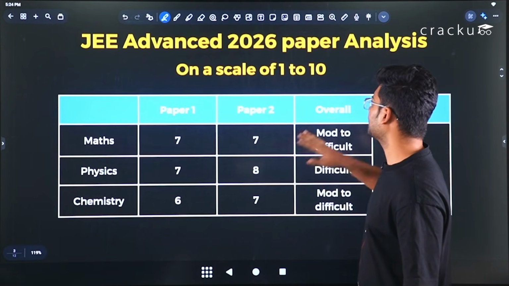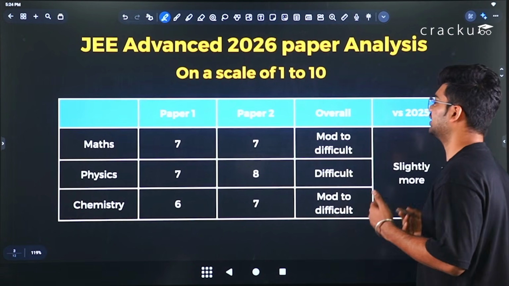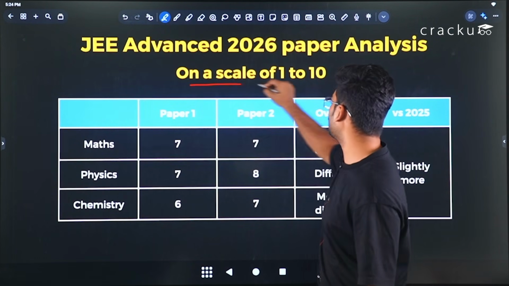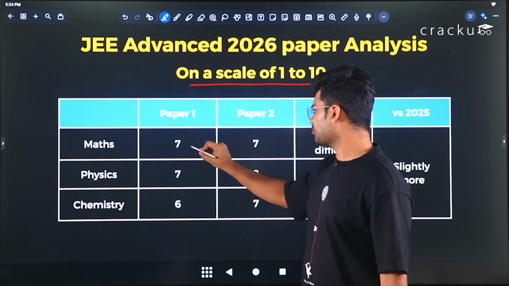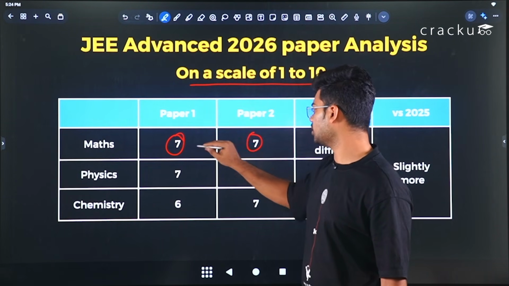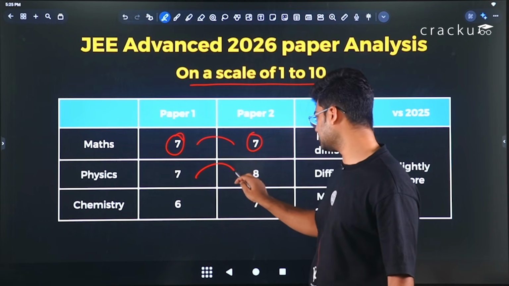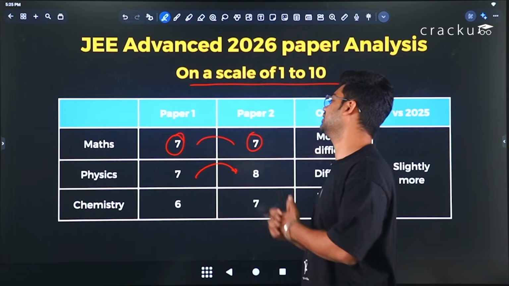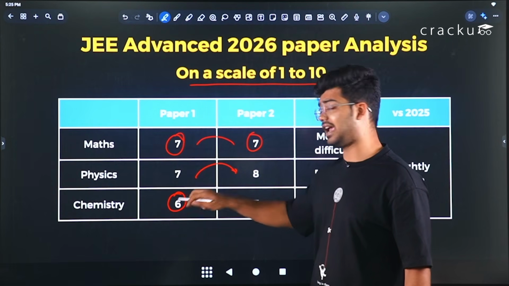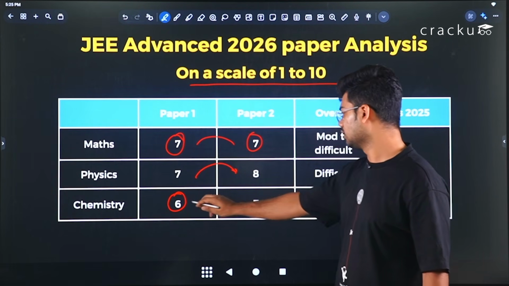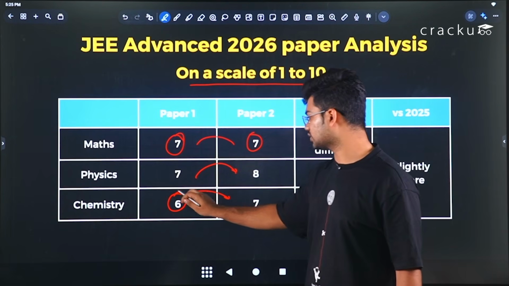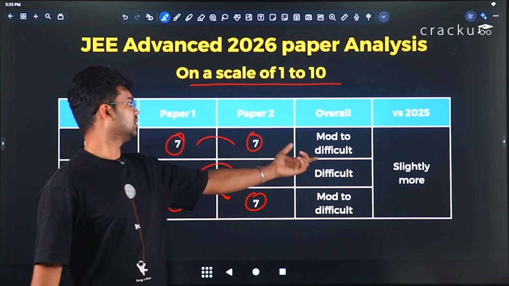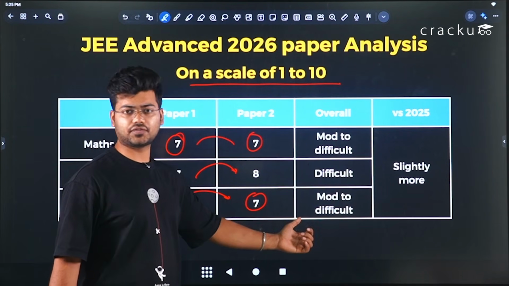Moving ahead, here we have discussed the difficulty of paper 1 and paper 2 of JEE Advanced on a scale of 1 to 10. Roughly, maths was around 7 level of difficulty on both papers. Physics increased the difficulty in paper 2. It was difficult only and it further increased the difficulty. Chemistry was slightly easier in paper 2 as compared to paper 1. So basically paper 1 it was 6, paper 2 it was 7. Overall difficulty was moderate to difficult, difficult, and moderate to difficult.